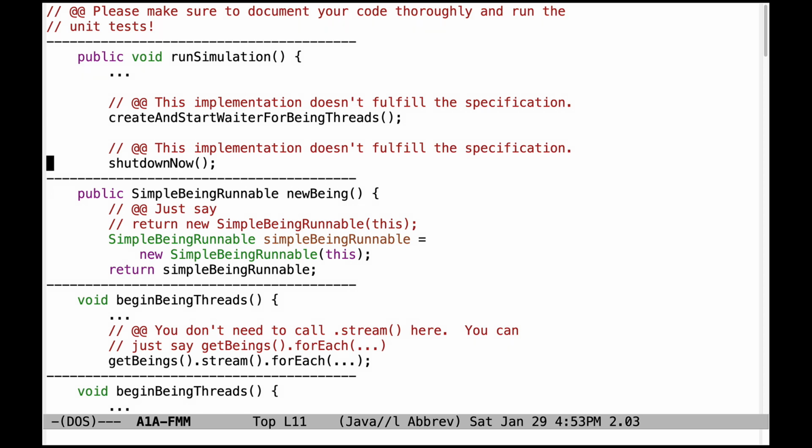It's simply a no-op. Let's take a look now at a common mistake that people made for new being, which is a factory method. All you have to do here is just say return new simple being runnable this, rather than creating a local variable and then returning that. That code isn't wrong, of course. It's just unfortunately too verbose.